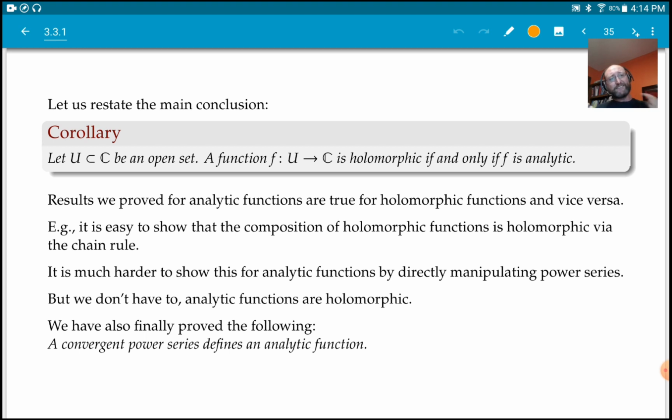So if something satisfies Cauchy in the right way, we're going to just do it for triangles. So if something satisfies Cauchy for triangles, it is actually holomorphic, which makes it easier sometimes to decide that a function is holomorphic